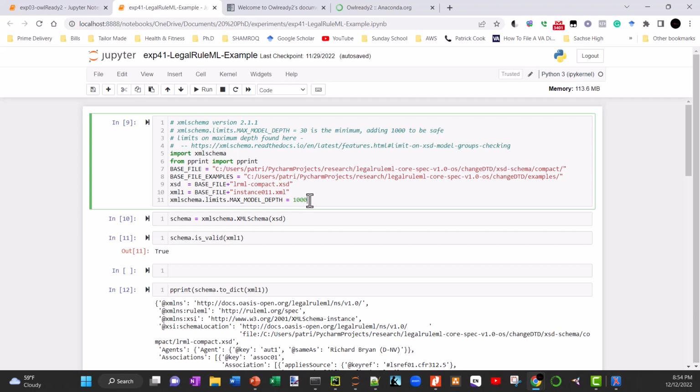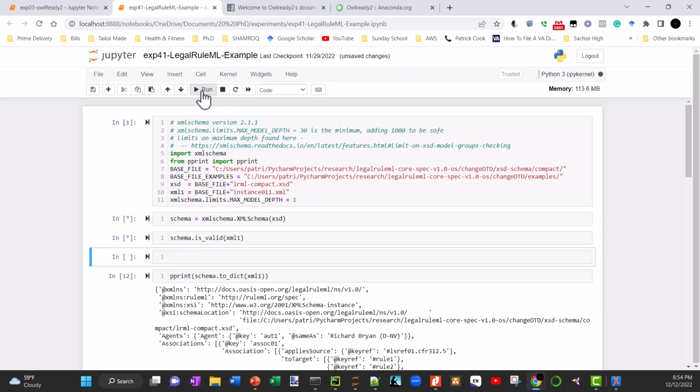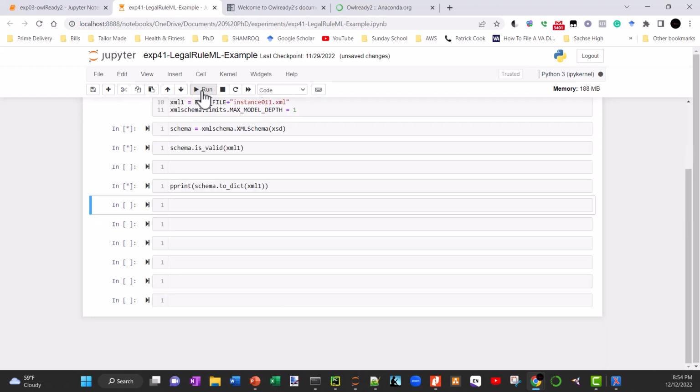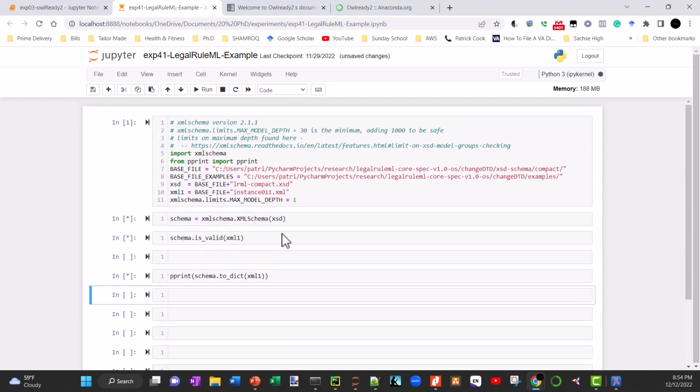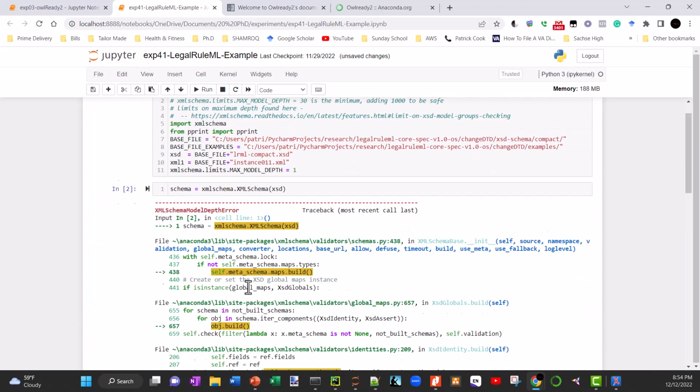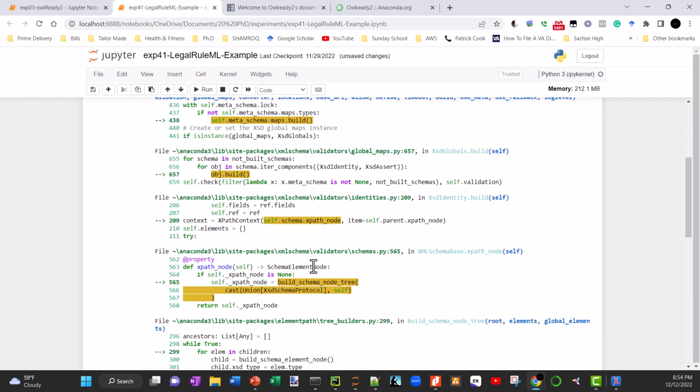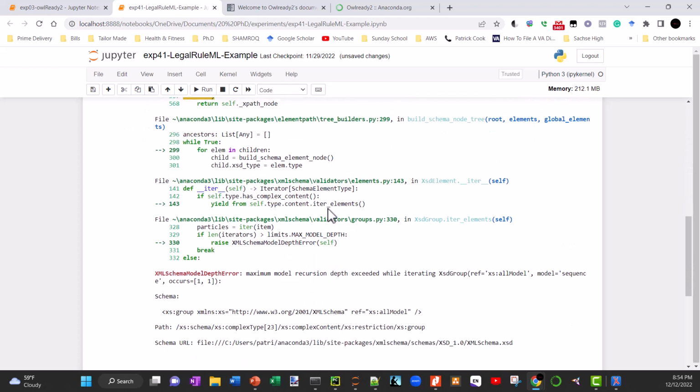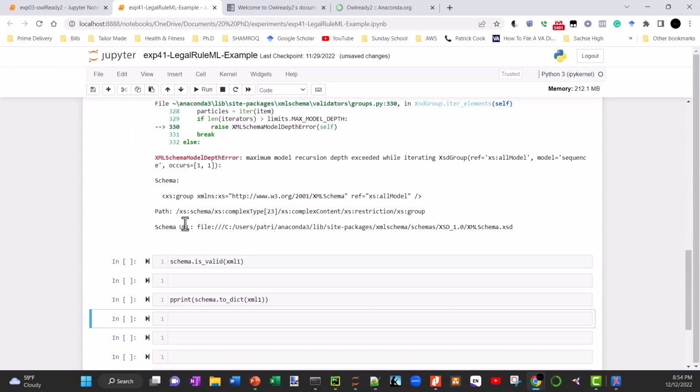In fact, I may even just show it to you real quick. So without this, let's just say being one, you'll see it fail. Yeah, so you can see the failure here, and I was just running through this, pulling my hair out for a few weeks trying to figure this out, and it just talked about the maximum model recursion depth exceeded.